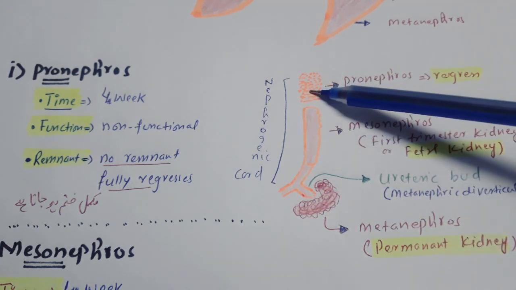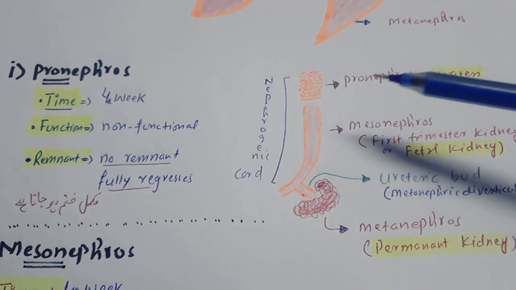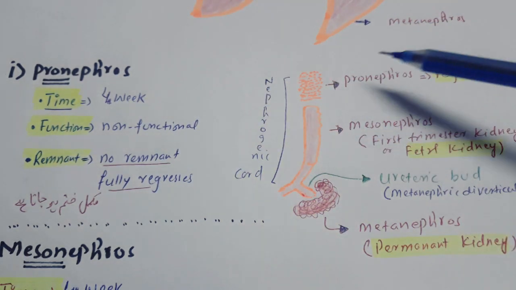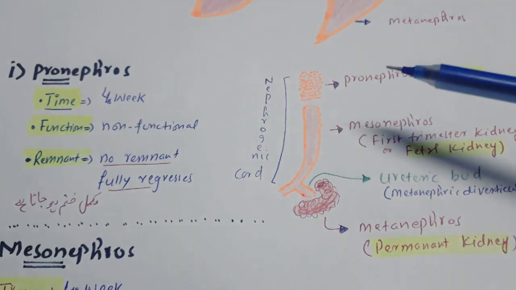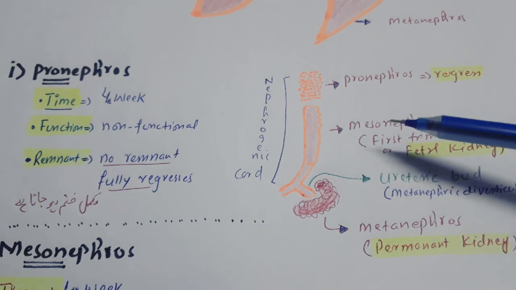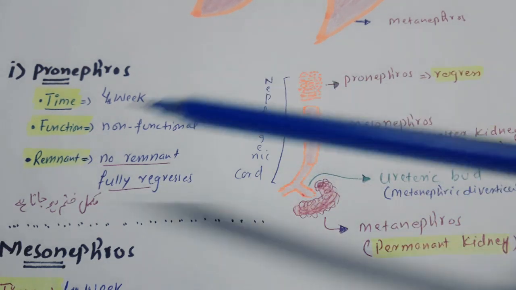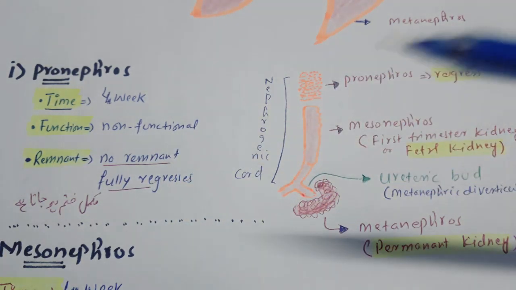The time duration for the pronephros is the 4th week of gestation, and then it is going to regress, so it is non-functional. It just gives the direction for the development of mesonephros and metanephros. So the pronephros will regress. There is no remnant of pronephros.